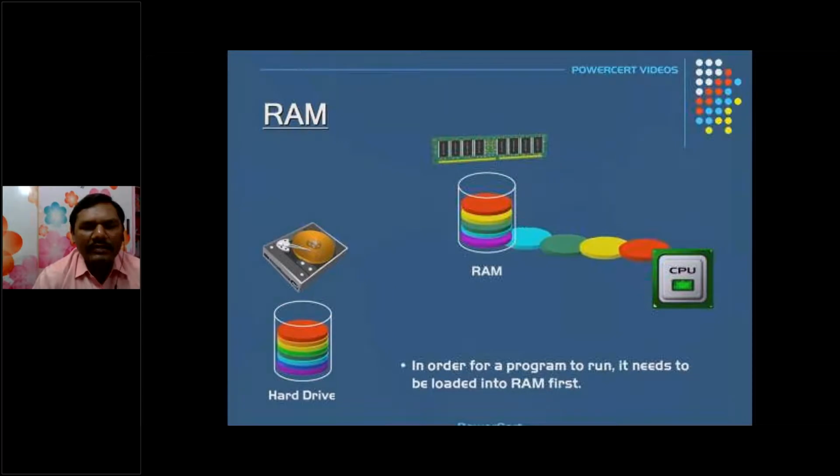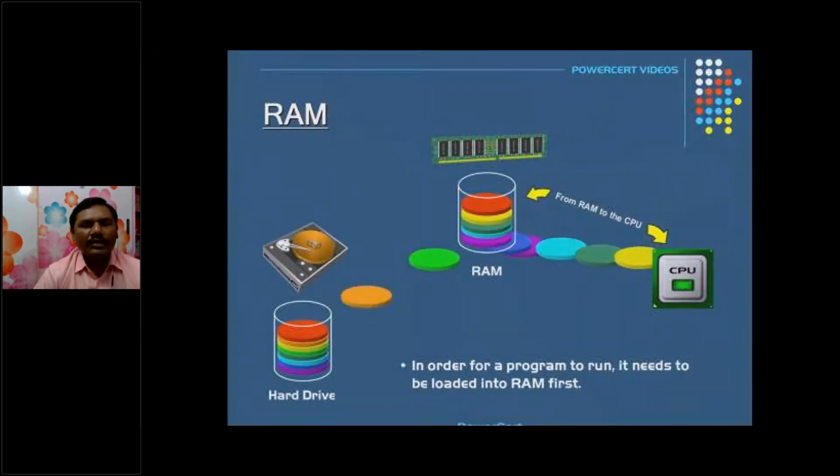This animation explains how the CPU is fetching data from the memory, the RAM memory or ROM memory. See here, data is fetched from the hard disk drive. The hard disk drive is a permanent memory, whereas RAM is temporary.